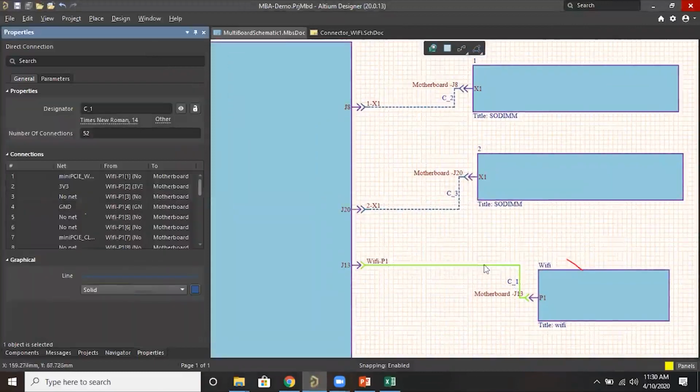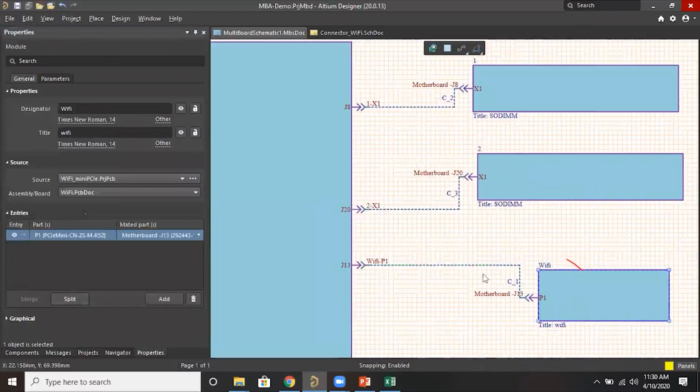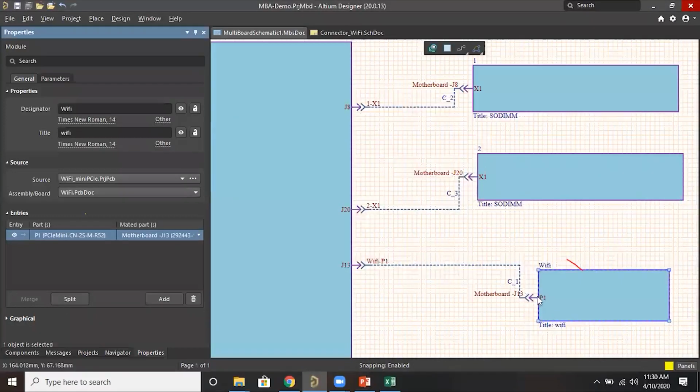And you have options to split the connector. Here you can see, if the mated part P1 is 100 pin or 20 pin, how you are going to split. You can add one more connector here, with the first 10 pins here and the second here. Like that you can add, if you are using a harness connector. Otherwise, this is a direct connection, so we cannot add the split. But I'm just showing you where we have the option to split. So the same P1 connector can be divided into 2 different entries, and you can use the harness to connect this single connector to 2 different connectors.